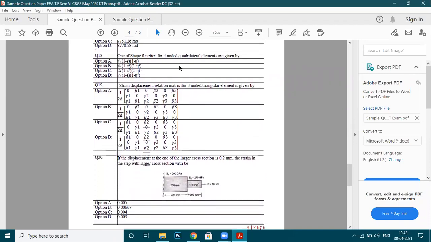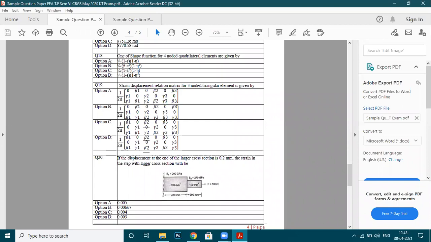Now see this one. One of the shape functions for a 4 noded quadrilateral element is given by. Option C, sir. Option C. No. Yes, see, sir, try to understand.